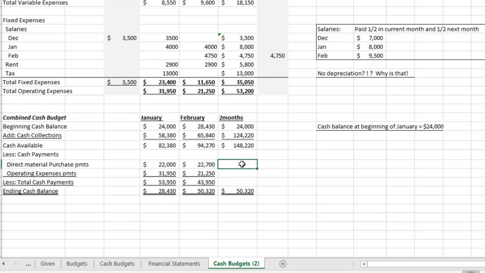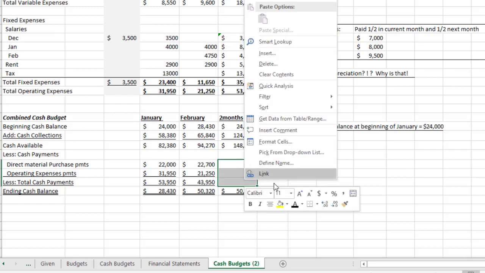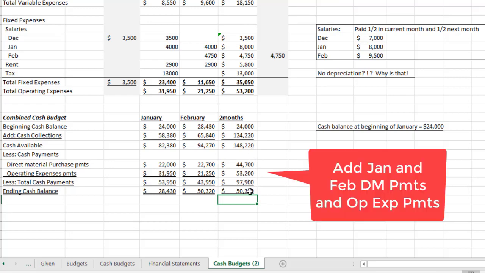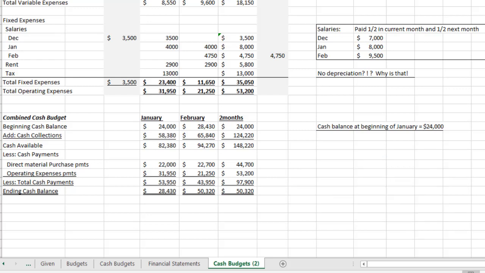Then I'm just going to add up what I need for materials, add up what I need for operating expenses, and I see total I'm going to need $97,900. That means my ending cash, if I take the $148,220 minus the $97,900, will be $50,320.